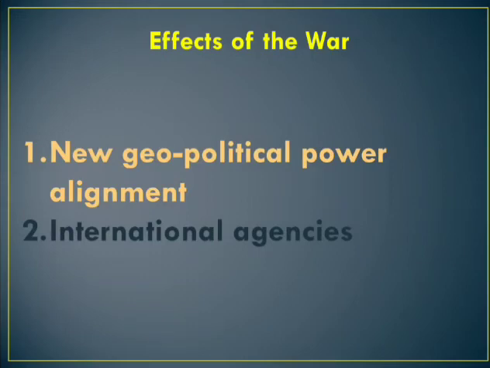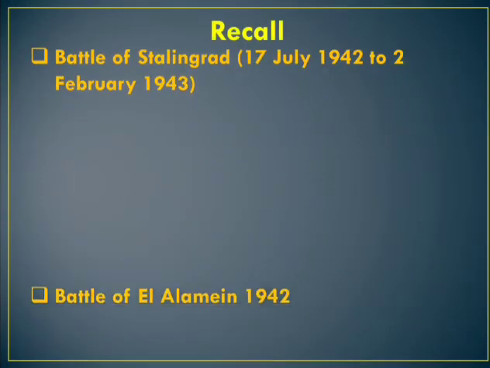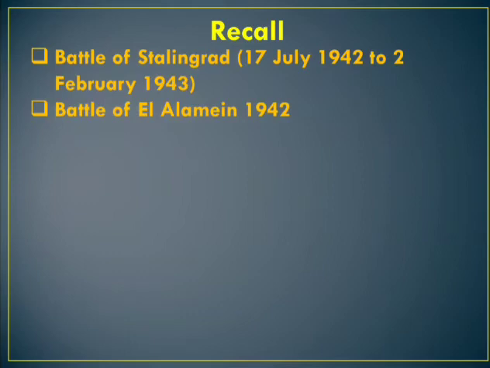What did we learn today, class? Today we learned the Battle of Stalingrad, 17th July 1942 to 2nd February 1943. At the end of this Battle of Stalingrad, Germany was not victorious. Then we discussed the Battle of El Alamein, 1942. The Allied forces under General Montgomery attacked Germany and Italy. Montgomery defeated the German and Italian forces at El Alamein. El Alamein is a place in North Africa.